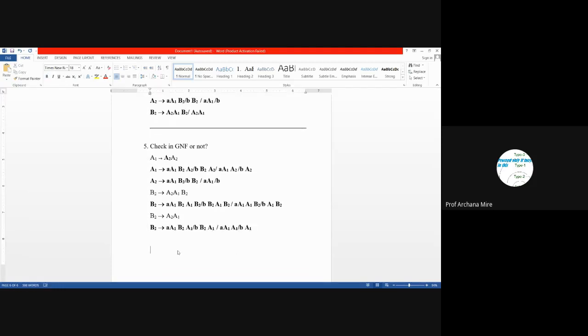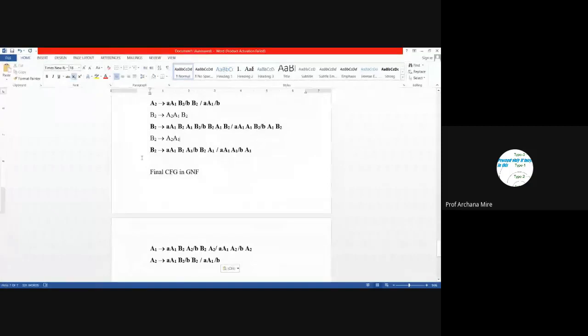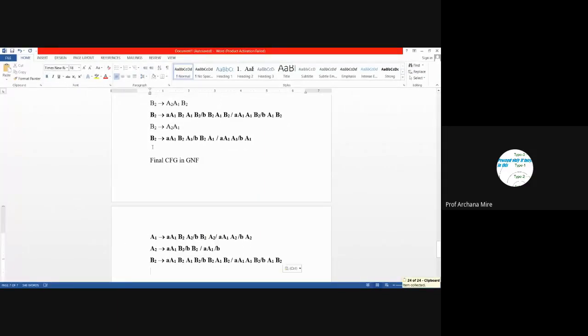So the final CFG in GNF, what is the final CFG in GNF? It consists of these production rules, plus this production rule, plus this production rule.